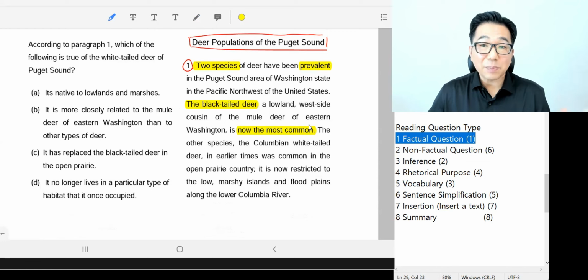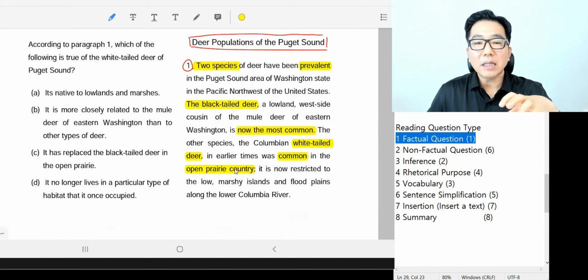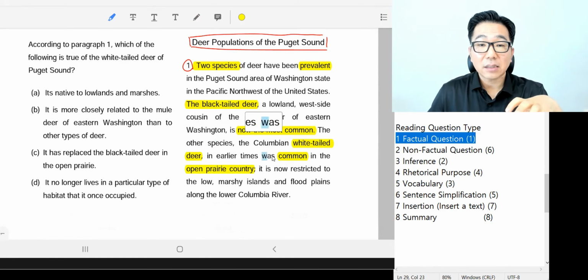So what's the other species? The other species, the Columbian white-tailed deer. So black-tailed, white-tailed. In the earlier times, so in the past, common in the open prairie country. So they were the most popular type in this habitat, but that's the past.